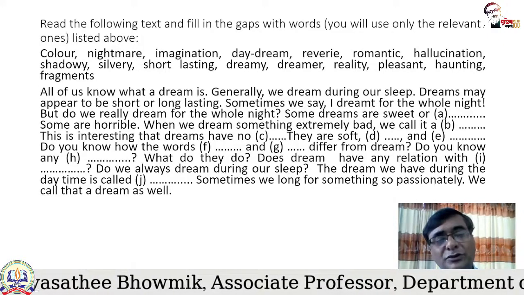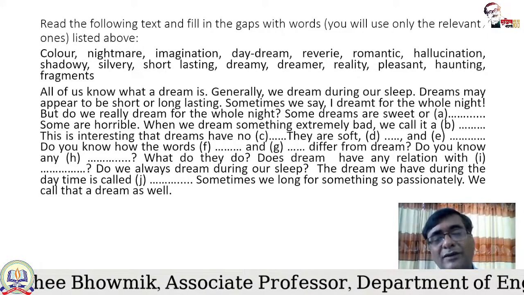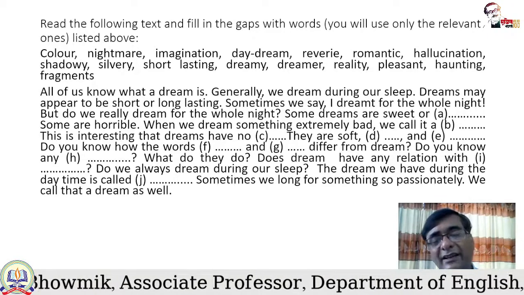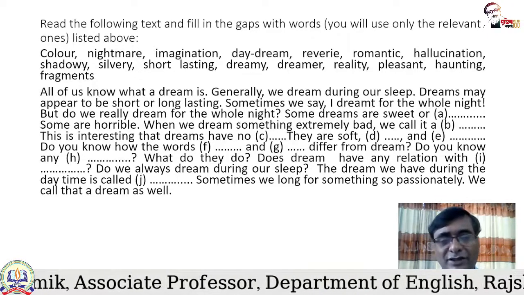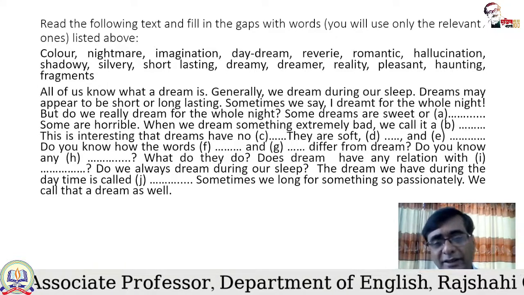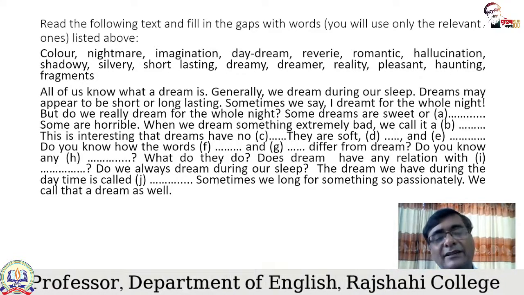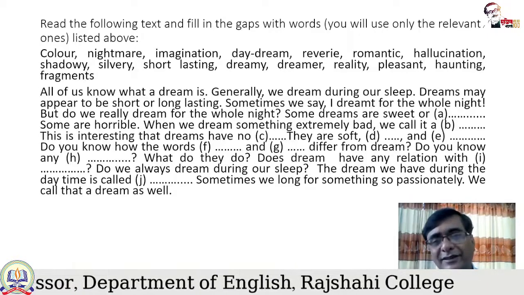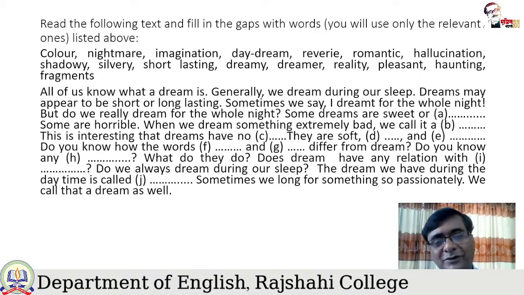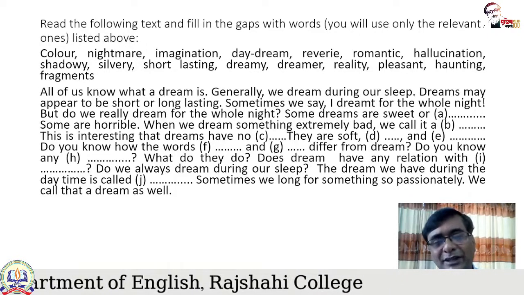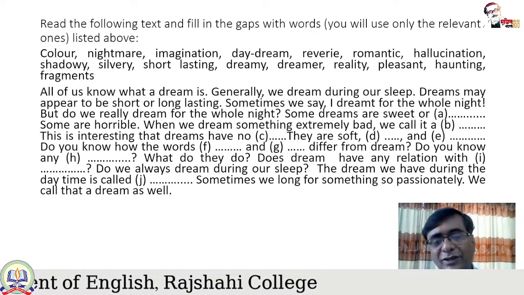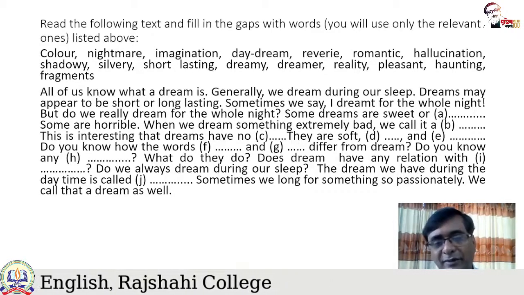So, do you know how the words imagination and hallucination differ from dream? Do you know any dreamer? So, naturally, the word that comes to our mind, do you know any dreamer? So, you can think about this option, dreamer.